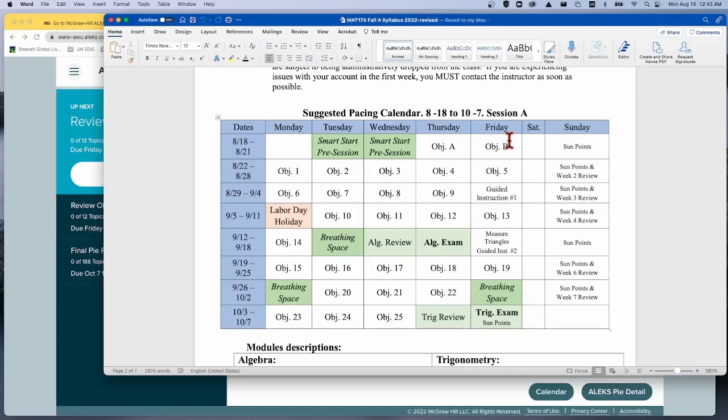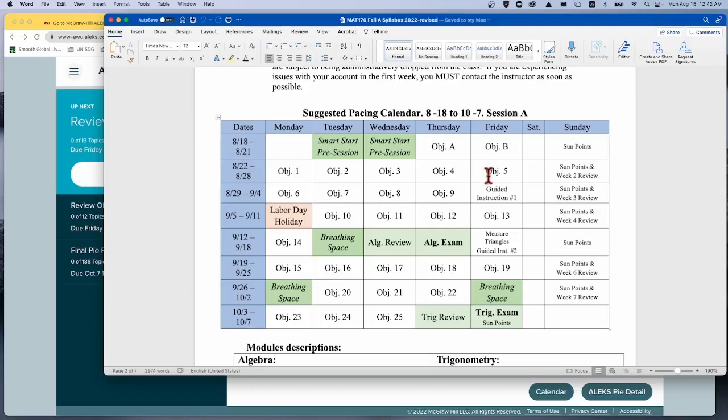So we've allowed a lot of flexibility into this course. We've designed it into the course. The next week is where it sort of gets regular. So we're going to have an objective every day. It's the first full week. And so you're going to want to work through objectives 1 through 5.